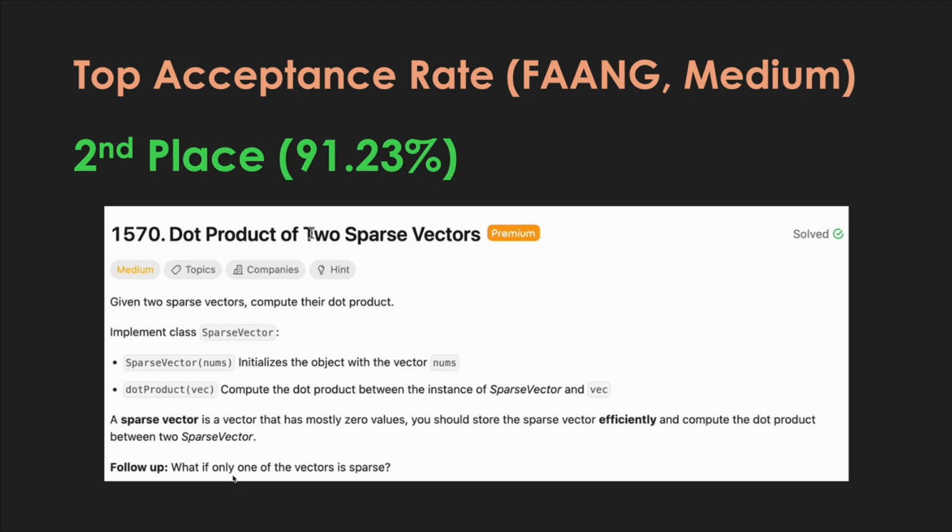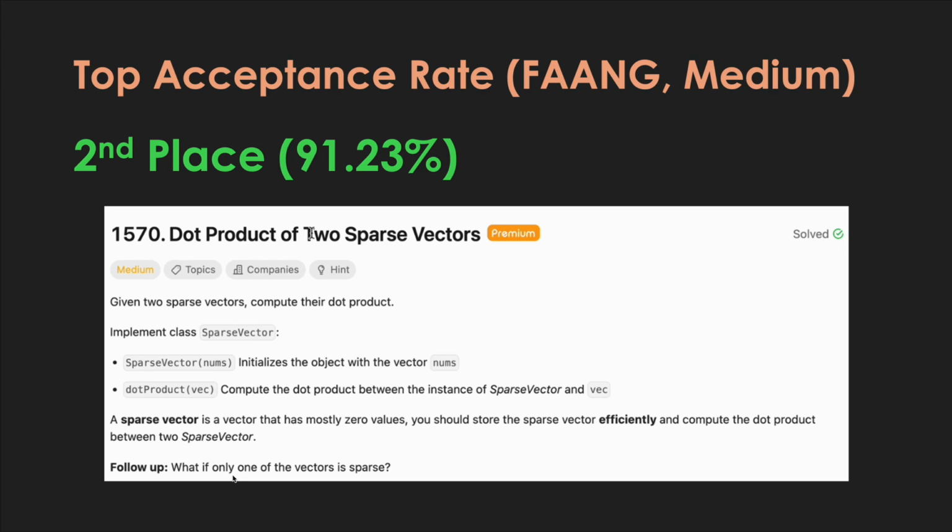This is a good way to sort of write some efficient code and get warmed up with some math operations as well. So again, these are only questions asked by FAANG that I'm considering here. So you might say, hey, I see this other question where the acceptance rate is higher, but again, I'm focusing on questions that actually show up in FAANG interviews.